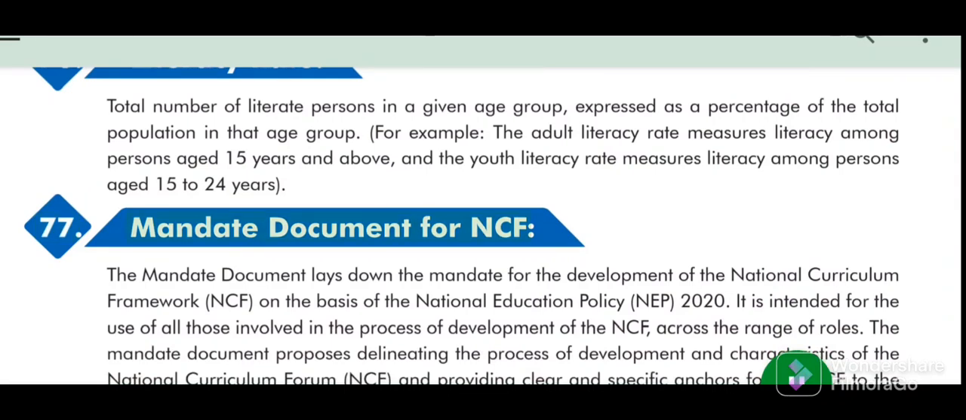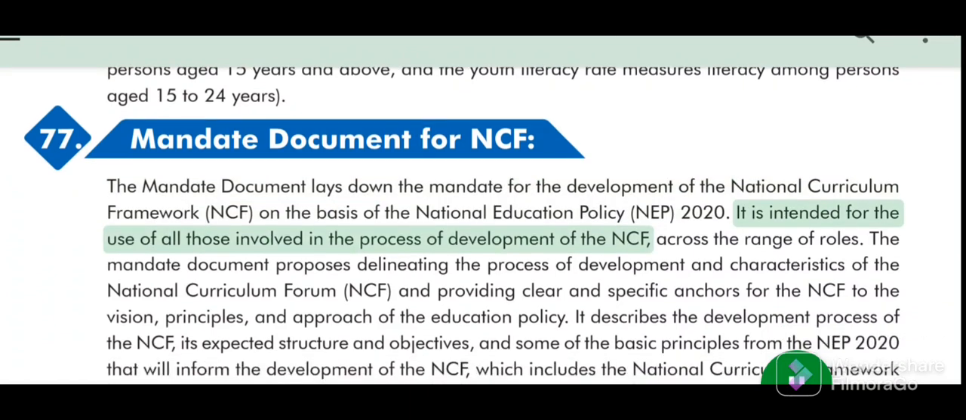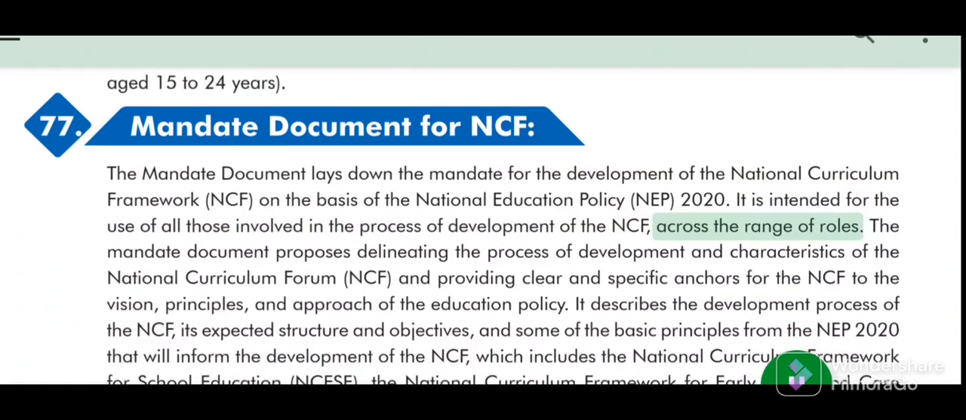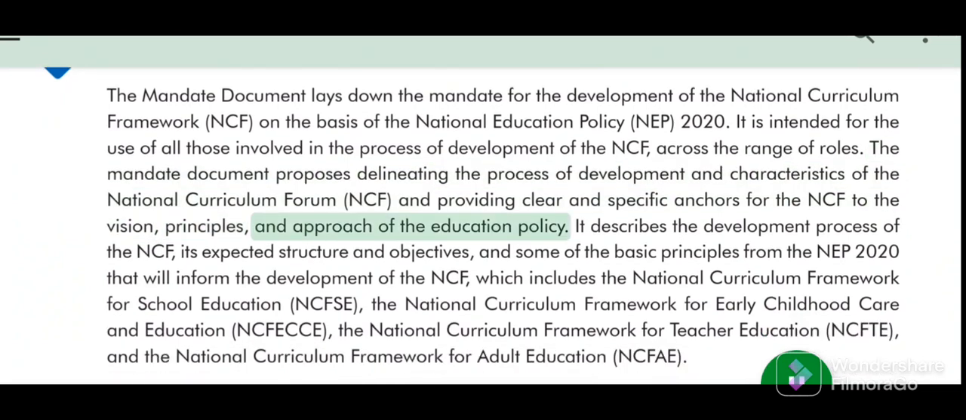77. Mandate document for NCF. The mandate document lays down the mandate for the development of the National Curriculum Framework (NCF) on the basis of the National Education Policy (NEP 2020). It is intended for the use of all those involved in the process of development of the NCF, across the range of roles. The mandate document proposes delineating the process of development and characteristics of the National Curriculum Framework (NCF) and providing clear and specific anchors for the NCF to the vision, principles, and approach of the education policy.